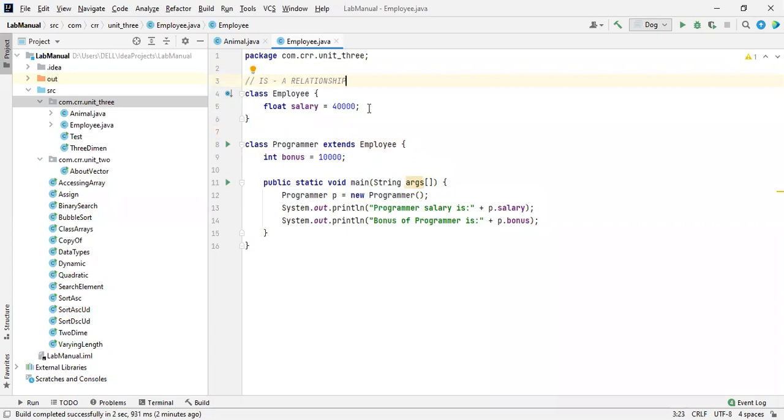So we'll call inheritance an is-a relationship. Programmer is an employee. You remember this word, programmer is an employee. We already know a programmer is an employee, but in terms of inheritance, what do we call that? Programmer is an employee. So employee consists of a 40,000 salary. This is a parent class and the programmer is a subclass. How am I going to access that? By creating a programmer object, I'm directly going to access this.